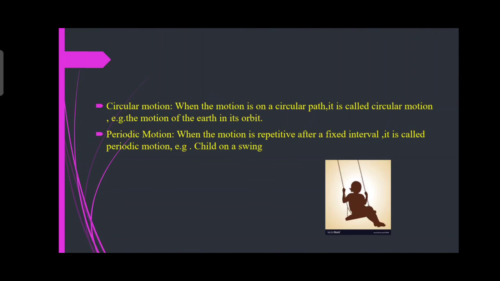Then periodic motion. When a motion repeats after a fixed interval, it is called periodic motion. For example, a child on a swing, drums, then guitar. These are examples of periodic motion. Okay? What did we study today?